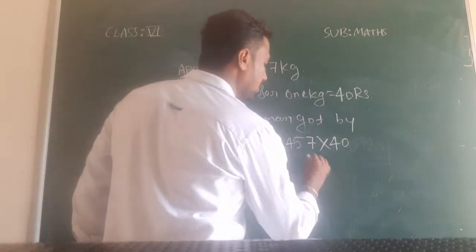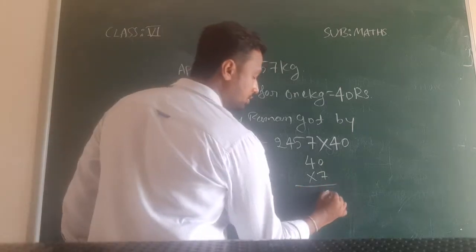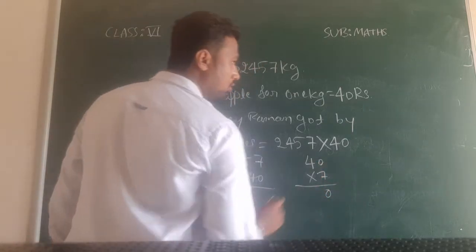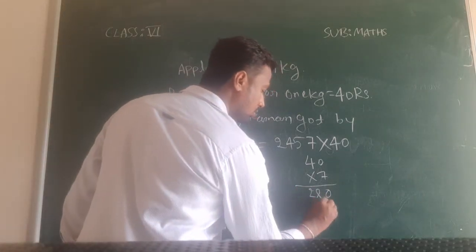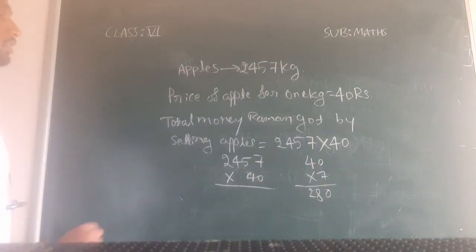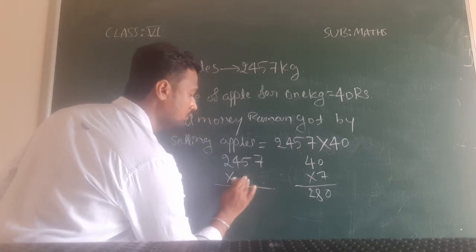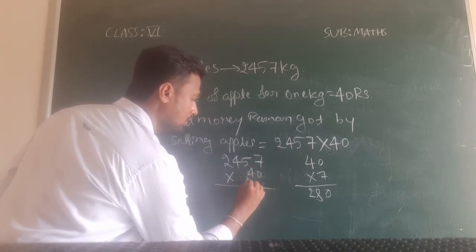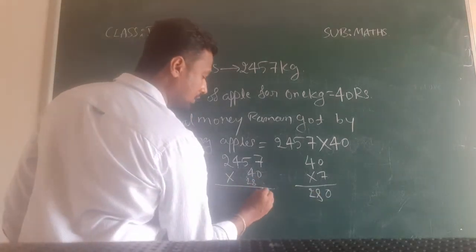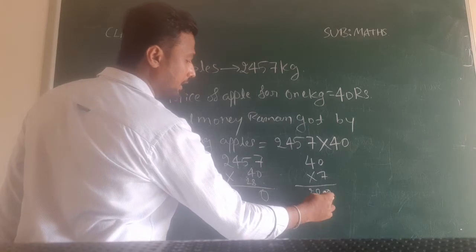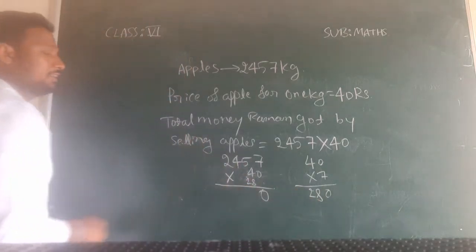Let's check. 7 into 0, 0 only. 7 into 4, 28. So 280. So here I will write 28 as carry, and what is remaining? 0. We have 280, so first we will write 0 and the remaining 28 is carry.